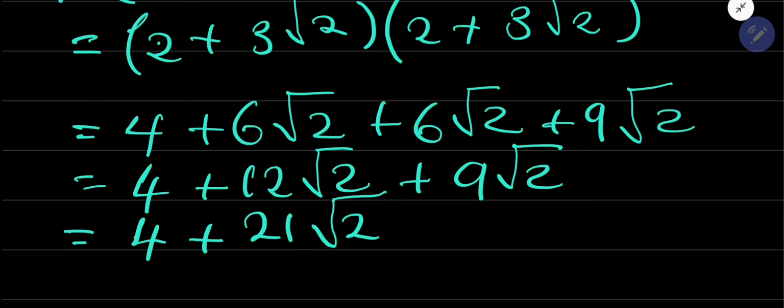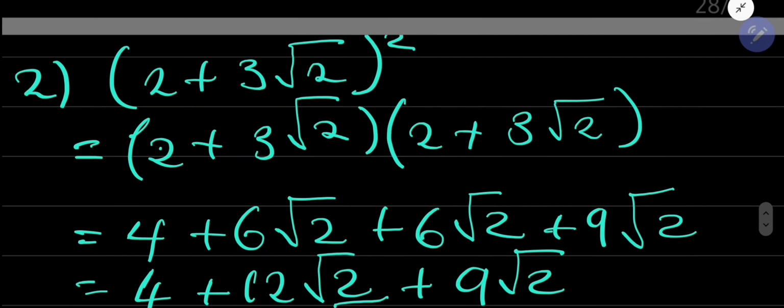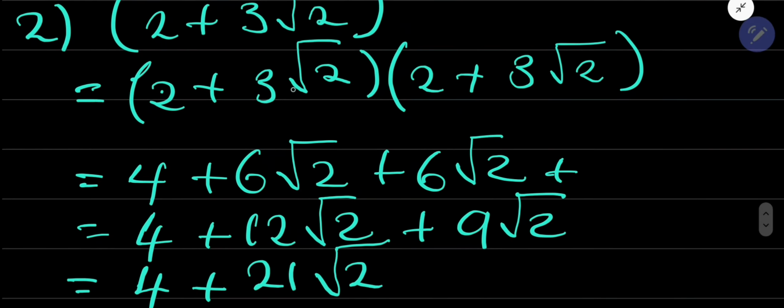I don't know where. But let me just try to go through it again. So 2 times 2 is 4. 2 times 3 root 2 is 6 root 2, and then 6 root 2 plus 9. Okay, so here guys, I'm really sorry. If you say 3 root 2 times 3 root 2, this one guys, it's very challenging.